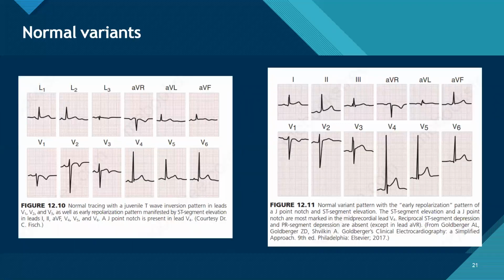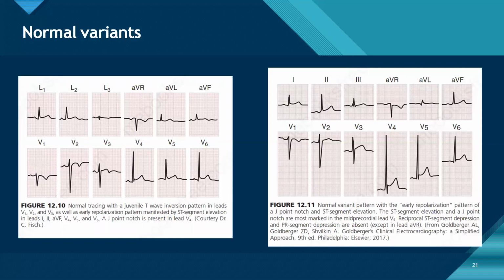Among other normal variants, we can have a juvenile T wave pattern, because in children T waves are inverted in the right precordial leads, and subsequently they become normal. But sometimes the juvenile pattern may persist.